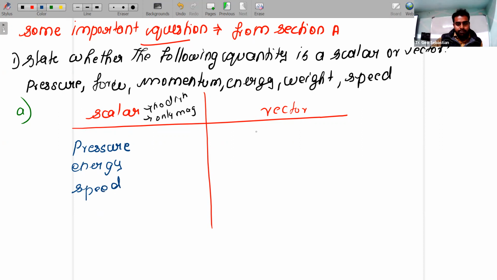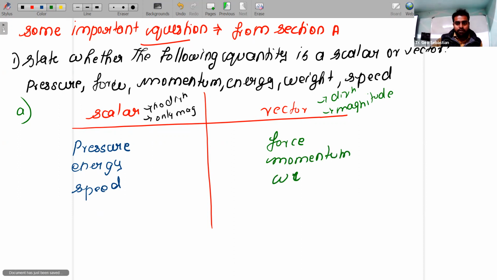What are the vector quantities? What do you mean by vector quantities? Which have direction and magnitude. Which are the quantities? Force, momentum, weight. Why do you consider weight? Weight is nothing but force only, right? So weight also you consider. Is it okay? Fine.